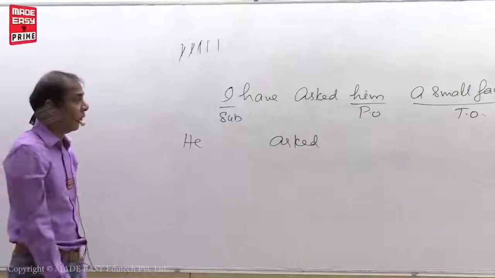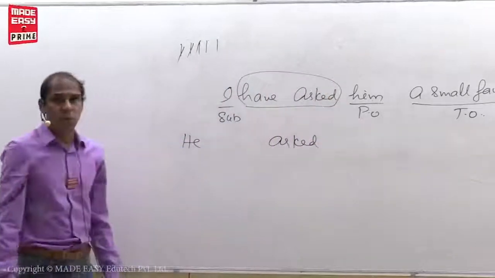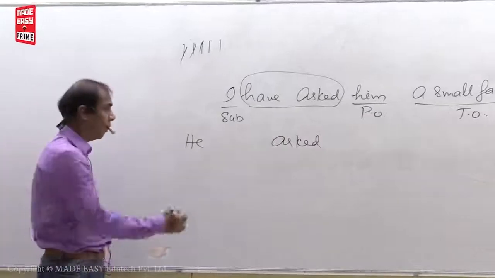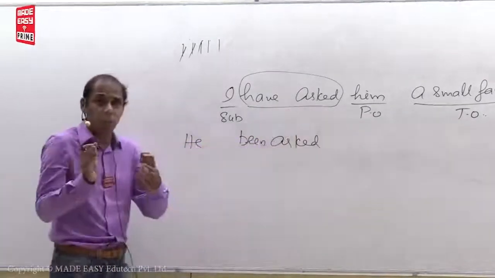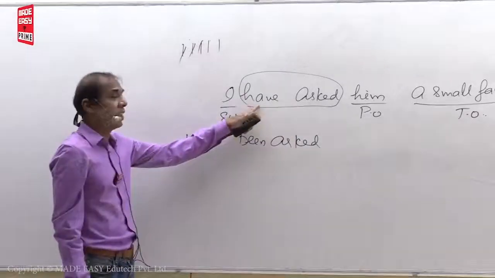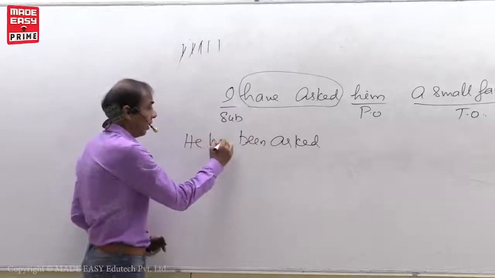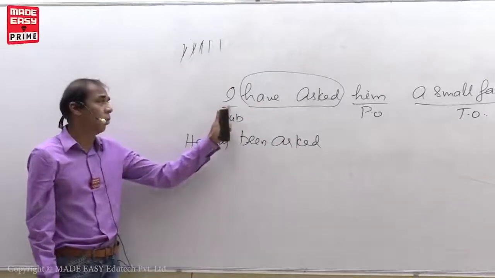Put be form. I have asked. This is present perfect tense. So what is the be form we have to put here? Been. When the sentence is in the present perfect tense, we have to use the be form been. Right. Next, have changes like has here, because in the case of he, she, it, use has. In the case of I, we, you, they, use have.